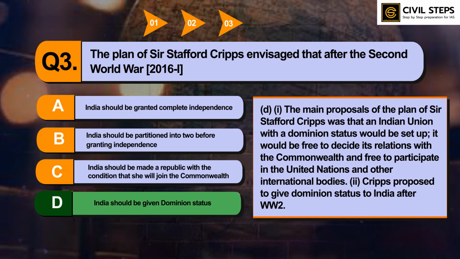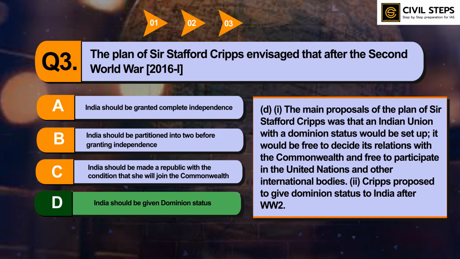So the main proposal of the plan of Sir Stafford Cripps was that an Indian union with a dominion status should be set up. It would be free to decide its relations with the Commonwealth and free to participate in the United Nations and other international bodies. Cripps proposed to give dominion status to India after World War II. This was the question that was asked in 2016 prelims examinations by UPSC.